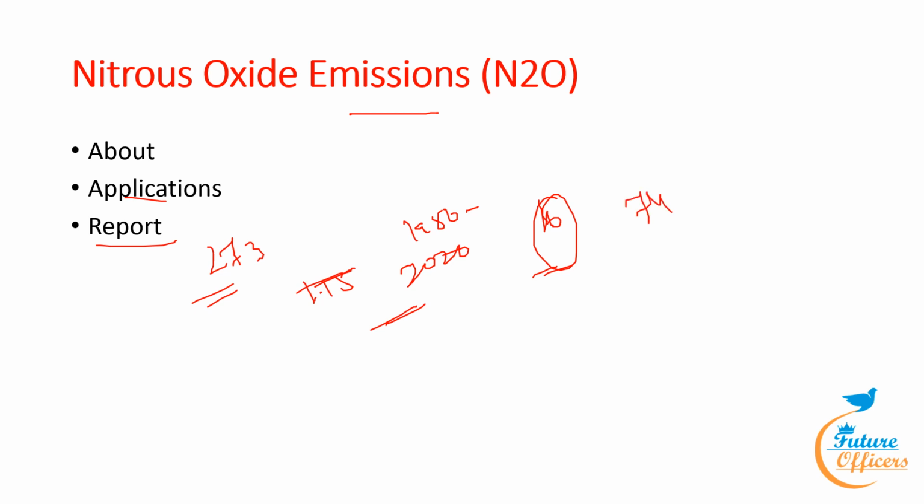Nearly 74% of nitrous oxide emissions over the last decade originate from agricultural practices, specifically the use of nitrogen fertilizers and animal manure. In 2020, the concentration of nitrous oxide in the atmosphere reached 336 parts per billion, 25% higher than in 1850 to 1900, significantly surpassing the predictions of the Intergovernmental Panel on Climate Change. That's all from this topic.